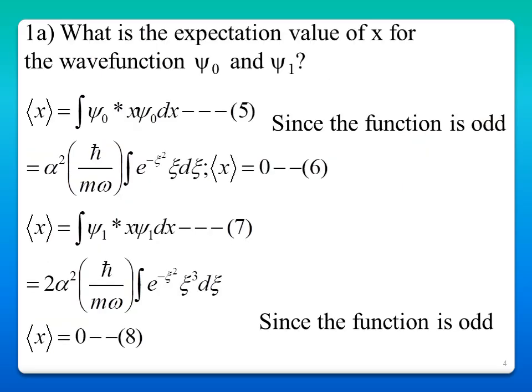So now you will find the expectation value of the position for the wave functions psi naught and psi 1. For psi naught, it is integral psi naught star x psi naught dx, and if you substitute the value, we will get the integral is an odd function. So the expectation value of x is 0. Similarly, for the wave function psi 1, here also the integral is an odd function, so the integral is 0. So the expectation value of position for the wave functions psi naught and psi 1 is 0.